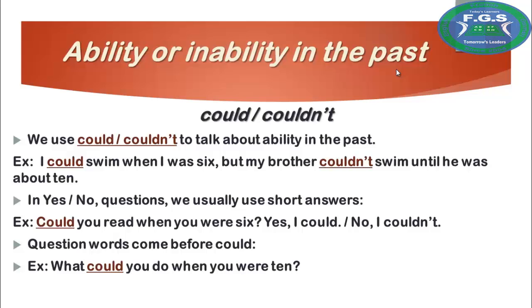In WH questions, questions with a question word like what, when, where, who, how, we put the question word before could. For example, what could you do when you were 10? We see the word what came before the word could to ask about ability in the past.